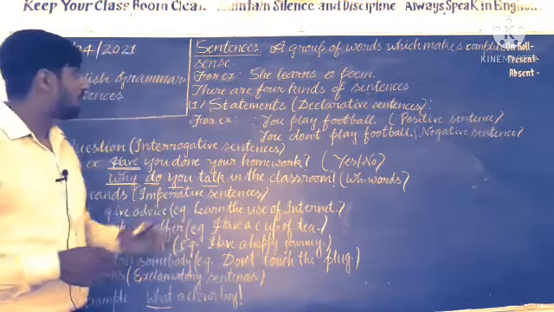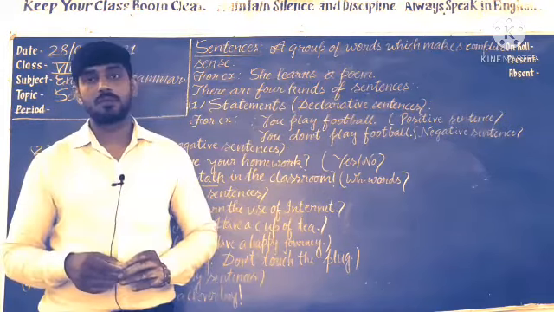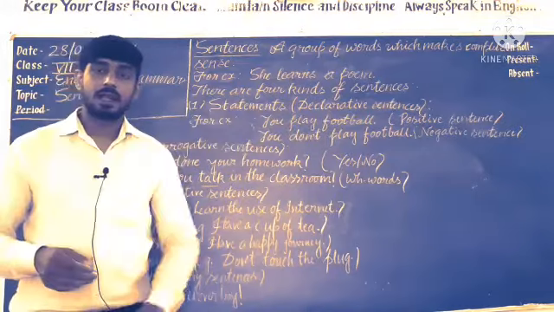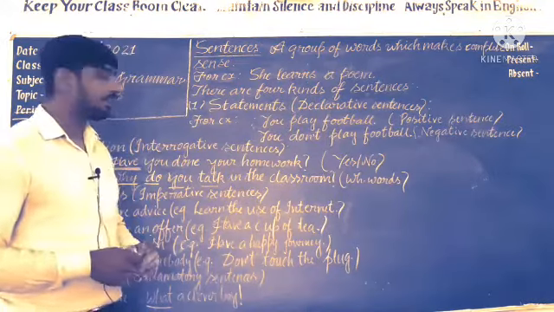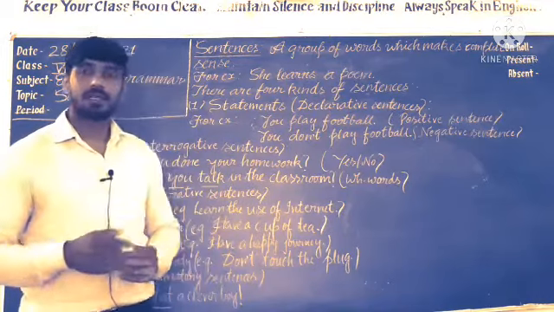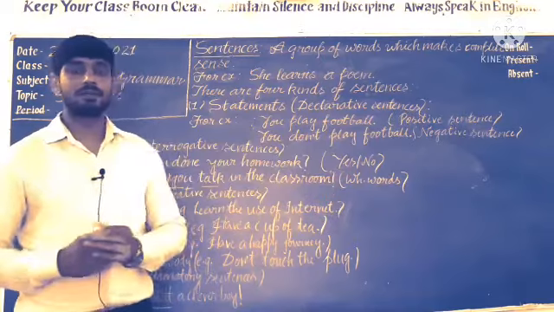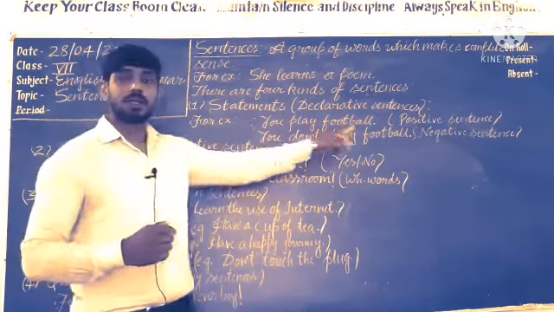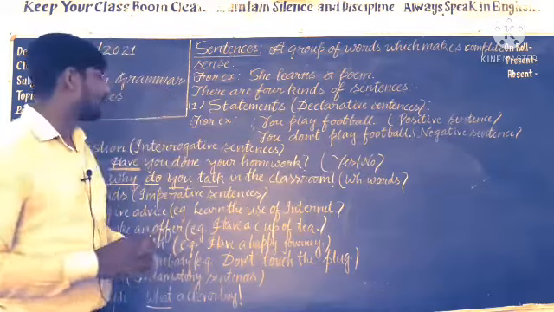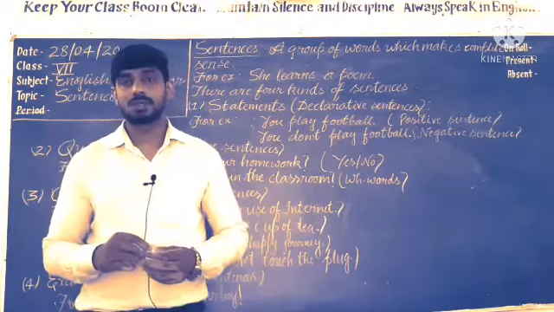So afterward you have known it clearly. Sentence means a group of words which makes complete sense, for example, she learns a poem. The first one is statements, which we call declarative sentences, which state something, in which you get positive sentences and negative sentences. You know that statements end with a full stop. Next one is interrogative sentences, which we call questions, and they end with a question mark.